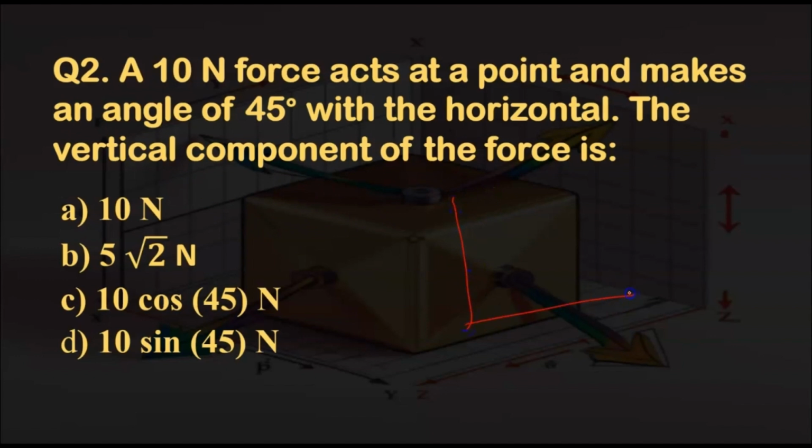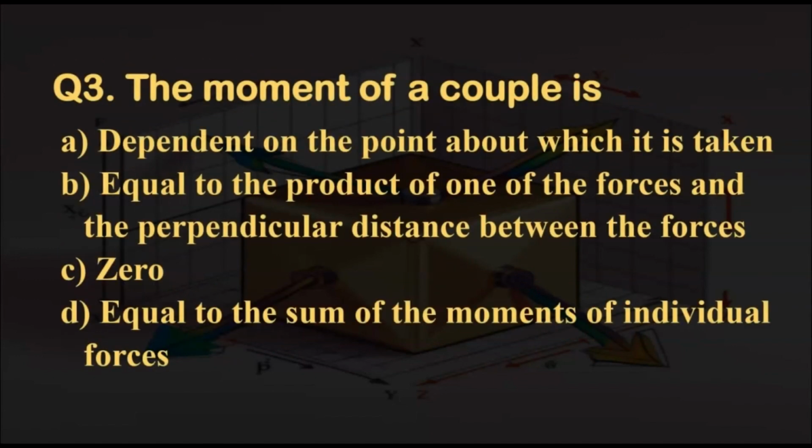So if you draw the coordinate system and the force F acts at an angle 45 degree with respect to horizontal, the horizontal component will be F cos 45 and the vertical component will be F sin 45, and hence the right answer to the question will be option D, 10 sin 45. Question 3. The moment of a couple is. So the right answer to this question will be option B, equal to the product of one of the forces and the perpendicular distance between the forces.